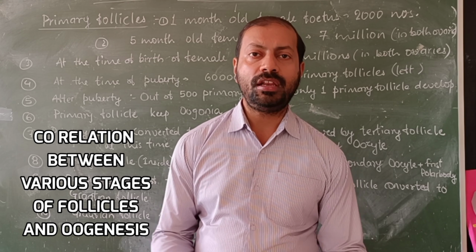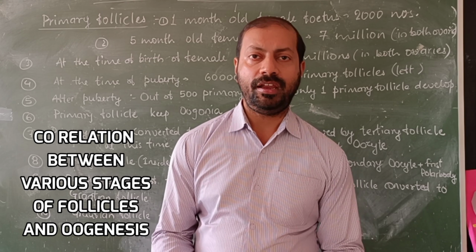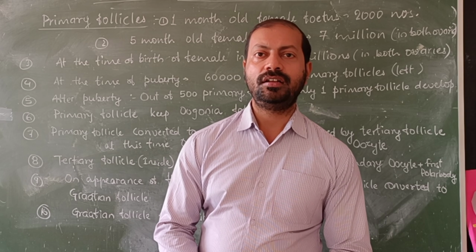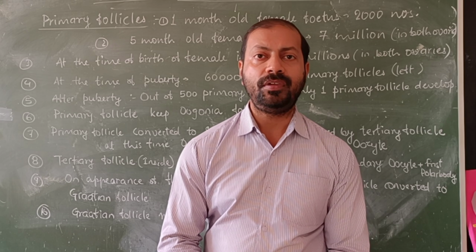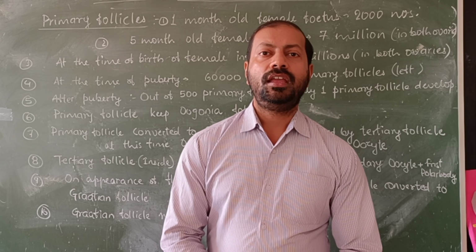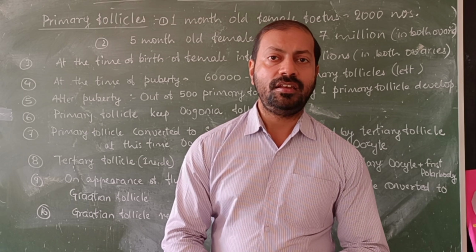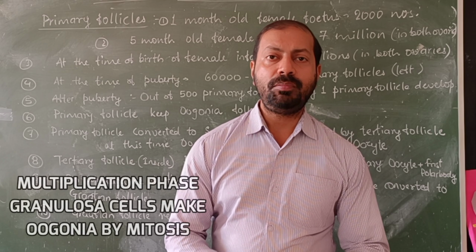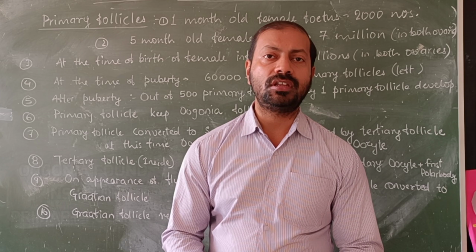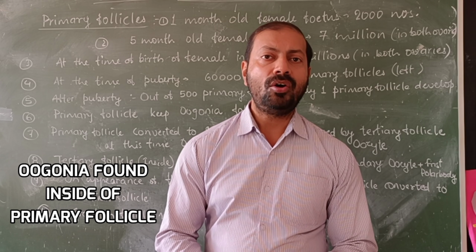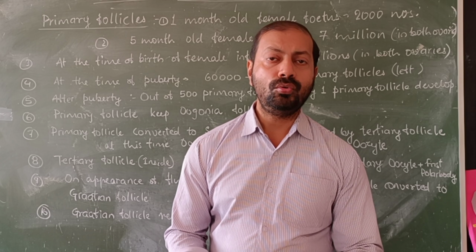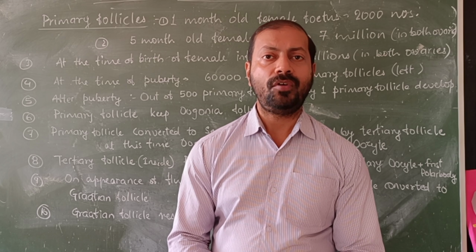Now we have to correlate the stages of oogenesis with the follicles. From the beginning, the primary follicle produced by a female fetus at the age of 1 month is just a mass of granulosa cells. As the multiplication phase starts, the granulosa cells of the primary follicle start mitosis. As a result of mitosis, the oogonia are produced inside the primary follicles. The oogonia are kept by the primary follicles.